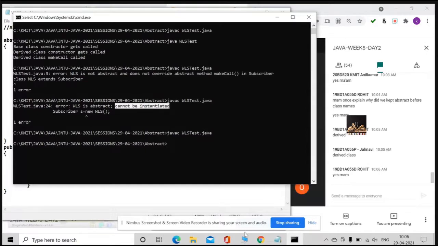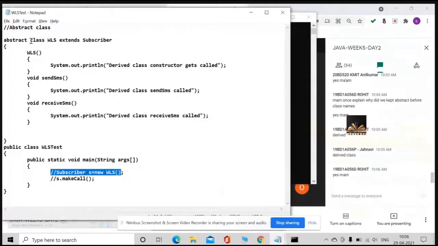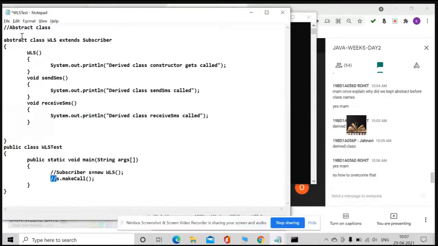Understood, Rohit? If I don't want to keep this WLS as abstract, what do I need to do? Okay.